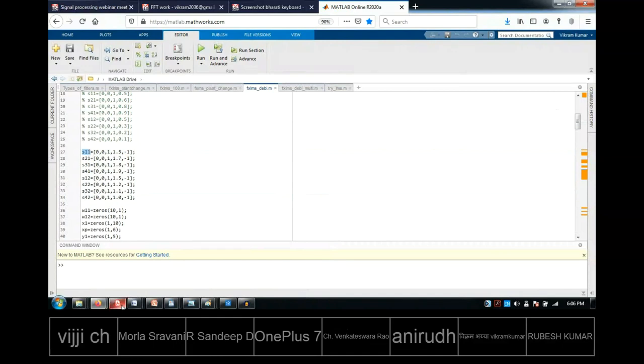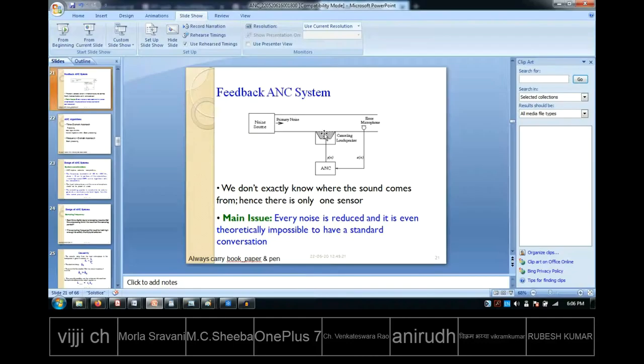Just let me show you the PPT, then you will understand slightly better. When I say secondary path, let me come over here. This particular thing. See, the secondary path means here is the loudspeaker. From the loudspeaker the signal is getting emanated, right? From here to this microphone, that means to the ear, that particular path including the transfer function.